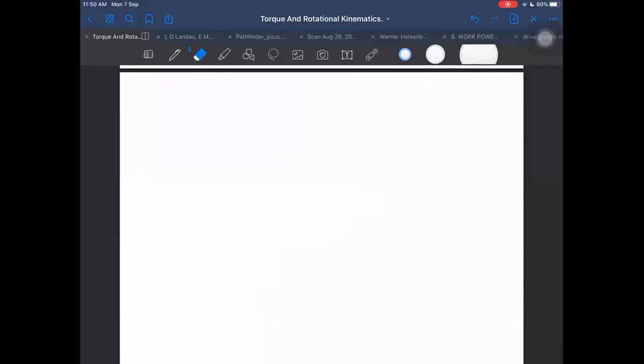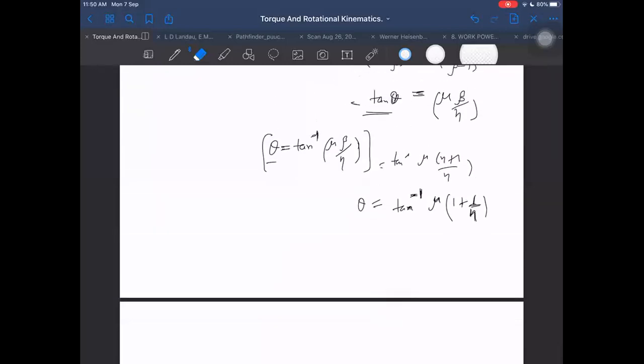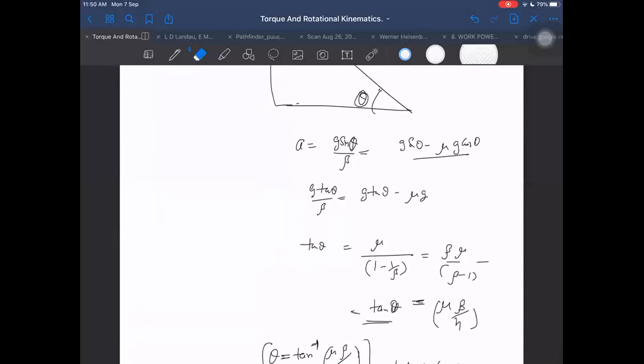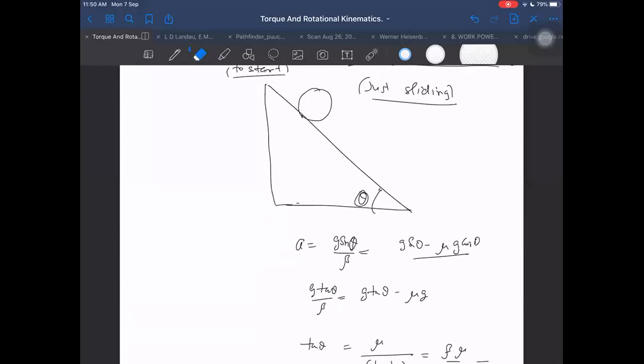Sir, one doubt. For the spool you told R dash square by R square is equal to N square. R dash is the outer radius, and R is the inner radius. I discussed that there only.